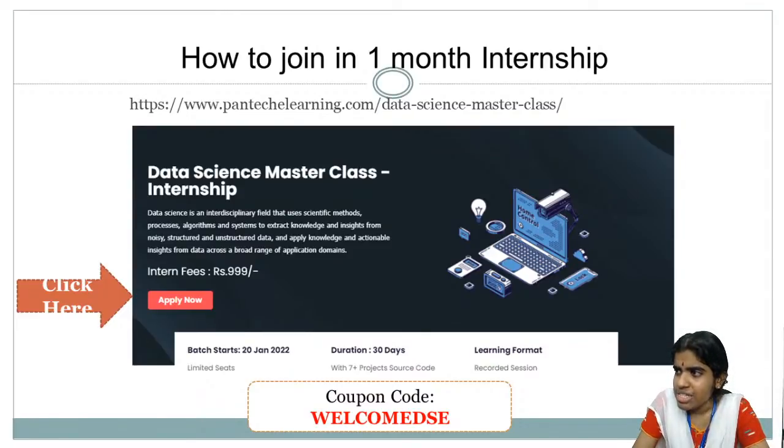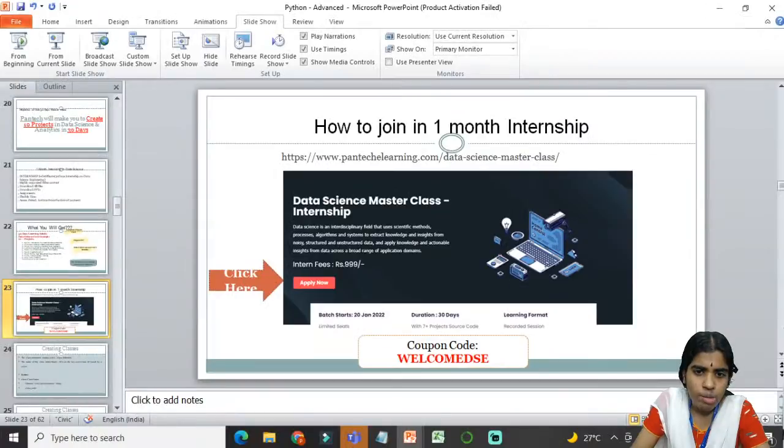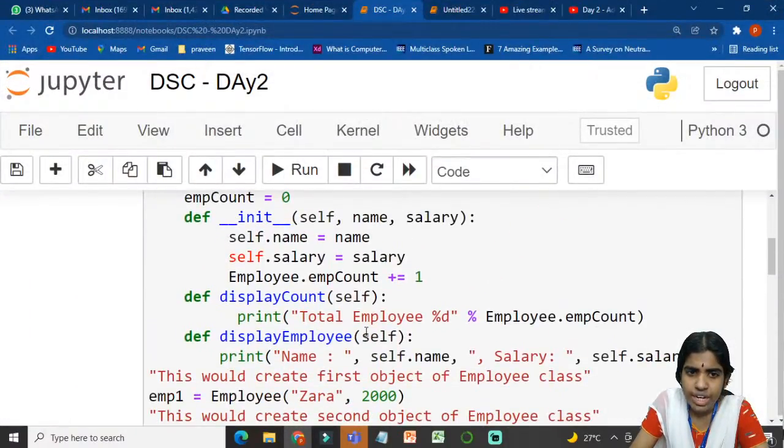Am I making sense? Whatever topics I have discussed today, is everything clear to everybody? Any doubts in the topics? Which code do you want me to repeat? My chat box is rolling fast, so one by one. Any doubts? Whatever I have explained, do you want me to repeat the inheritance coding? Yes, I'll repeat. What do you mean by inheritance? The first one or the second one?